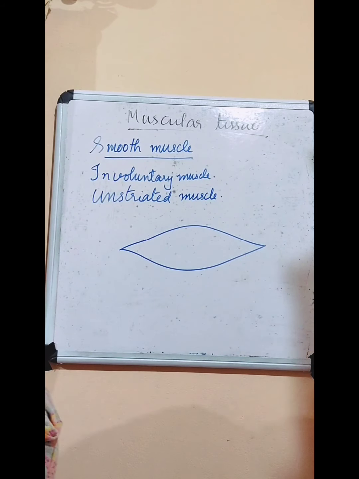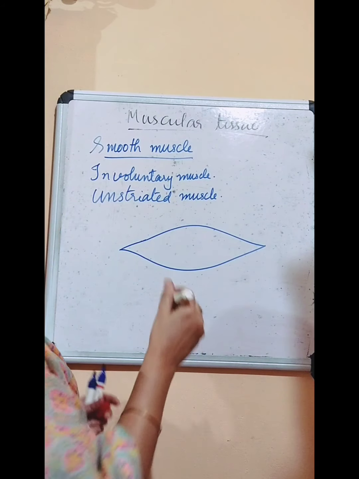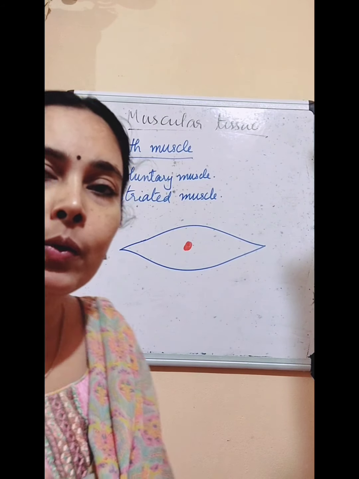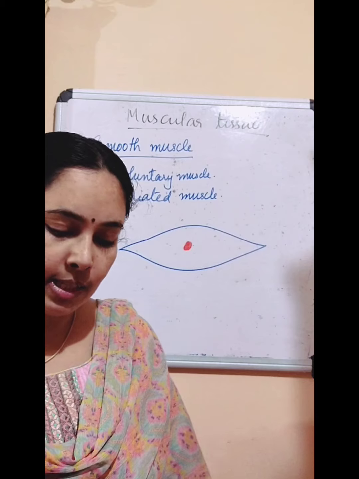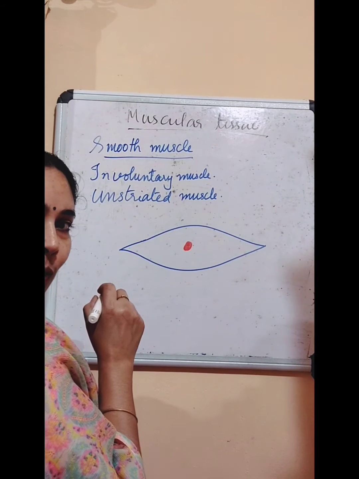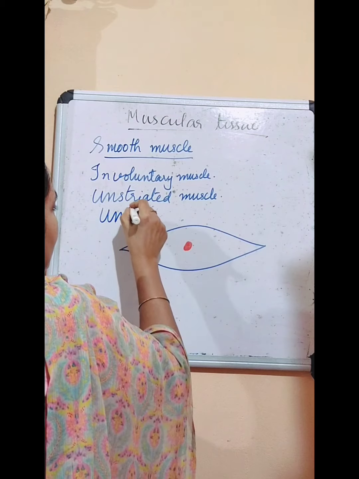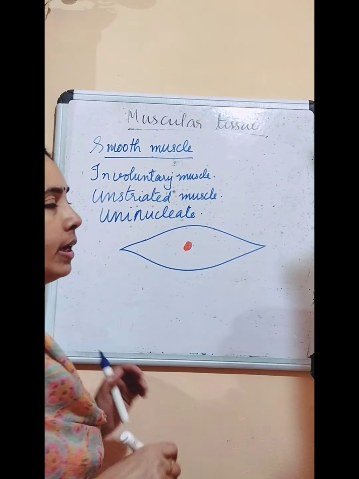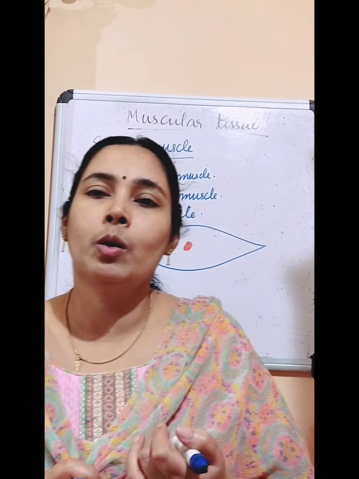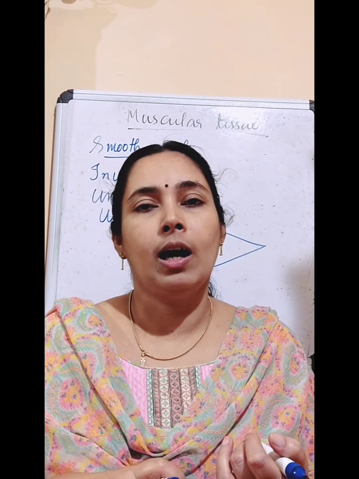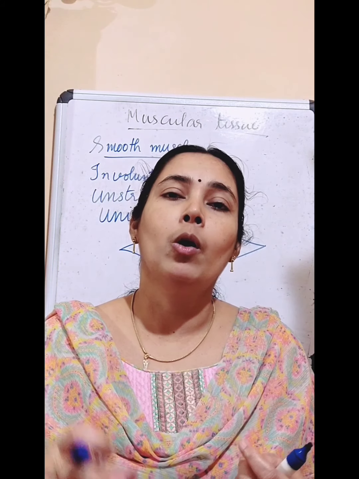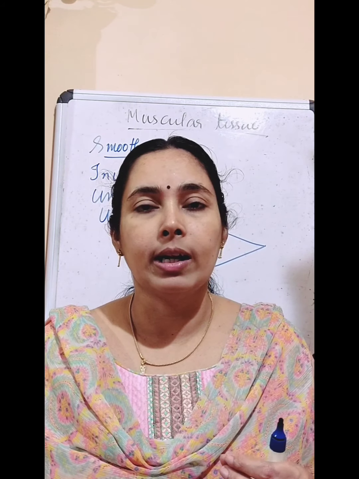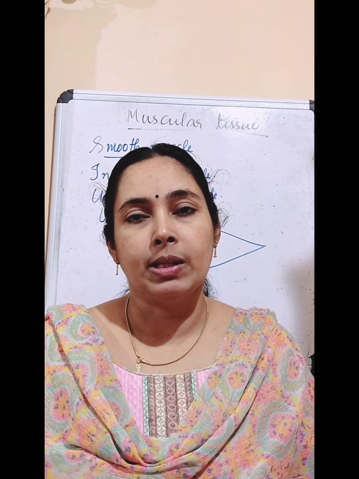When we look at the nucleus, we can see there is only a single nucleus. So what can we call it, uninucleate or multinucleate? Uninucleate. Only one nucleus. So smooth muscle: what do you know about it? Its function is the movement of food in our food pipe and the contraction and relaxation of blood vessels, and the movement is involuntary, so it is also called involuntary muscle.